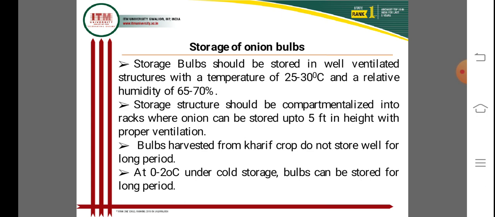Then it must be harvested when completely physically ripe, which is very important for storage over a long duration.